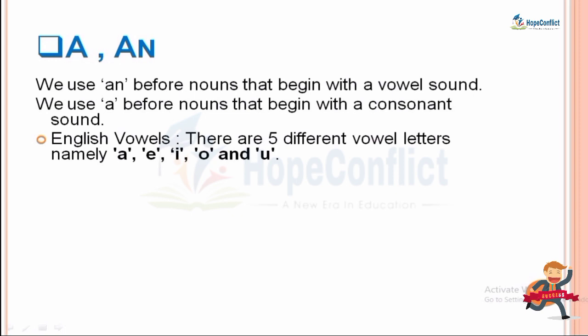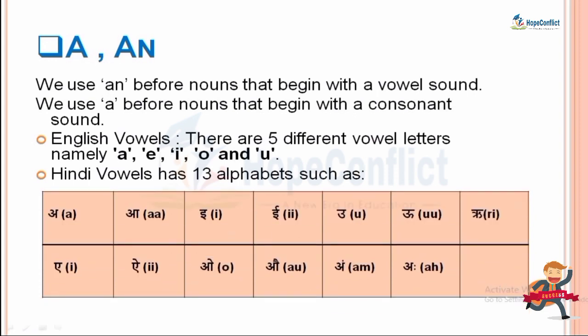So now let's understand what is the actual use, like how to use a or an. अभी आप सभी ने हिंदी वॉवेल्स तो सुने होंगे, that we have 13 Hindi vowels. Okay, they are अ, आ, इ, ई, उ, ऊ. So these are our Hindi vowels.